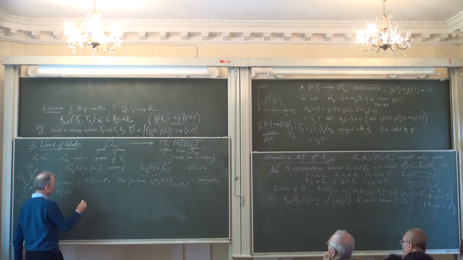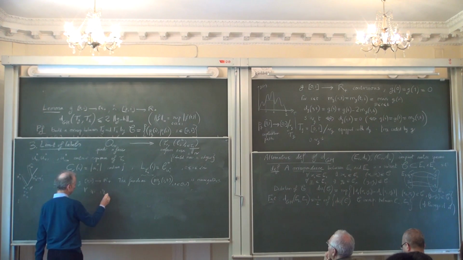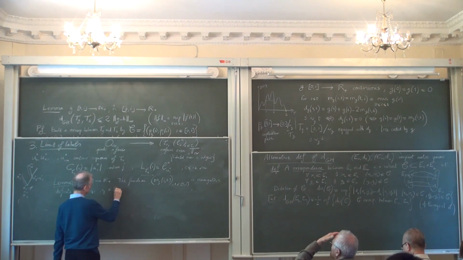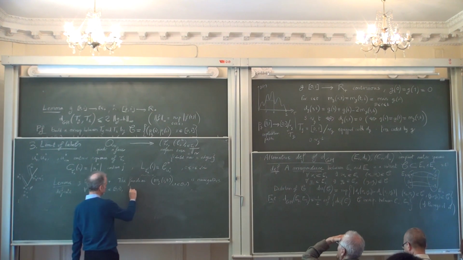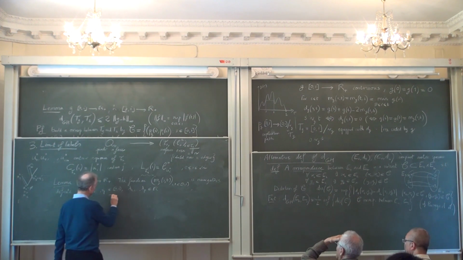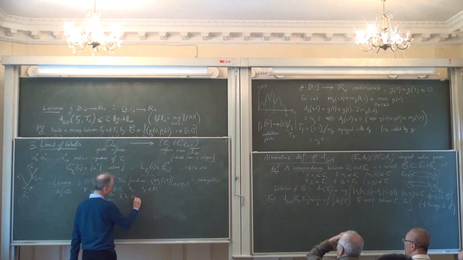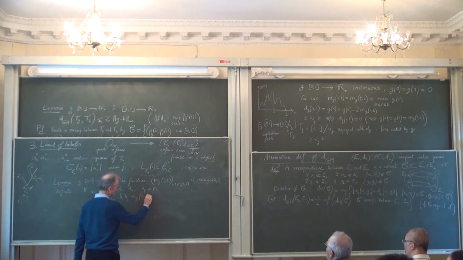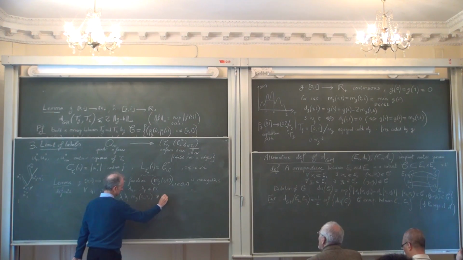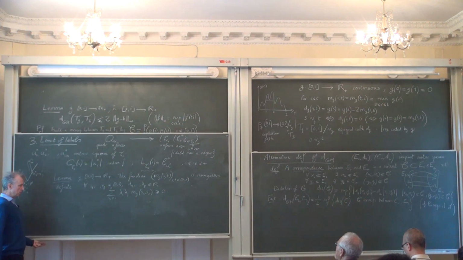So this function m_g(s,t) is non-negative definite. This means that if you take any s_1, ..., s_p in [0,1] and any λ_1, ..., λ_p in R, and you look at the sum over i, j going from 1 to p of λ_i λ_j m_g(s_i, s_j), this is always non-negative.